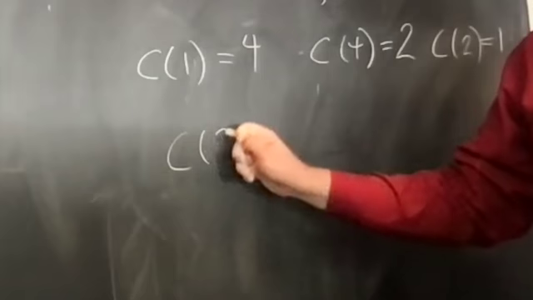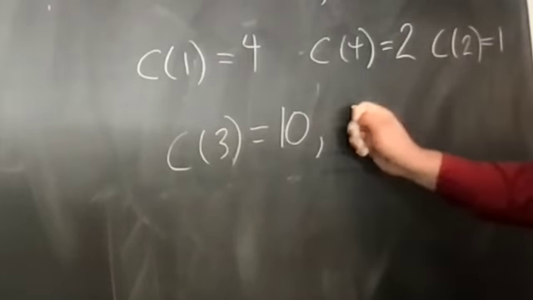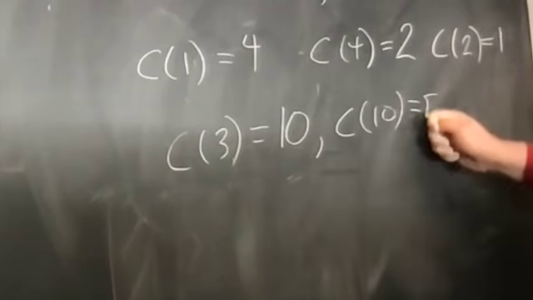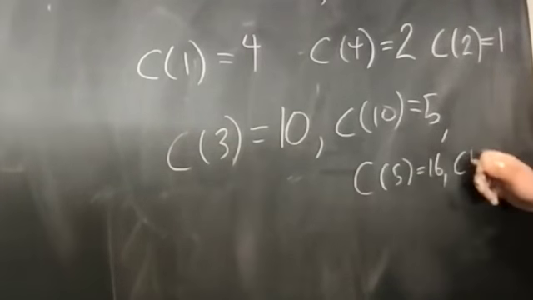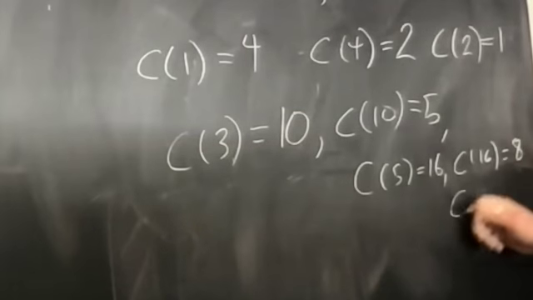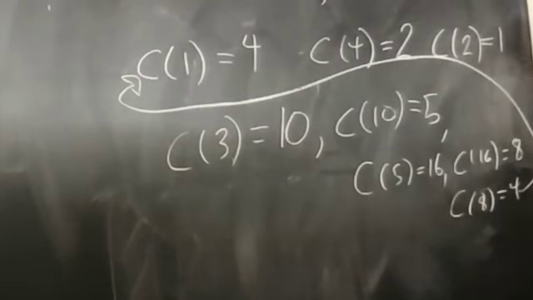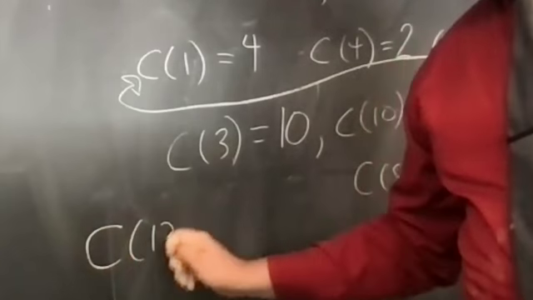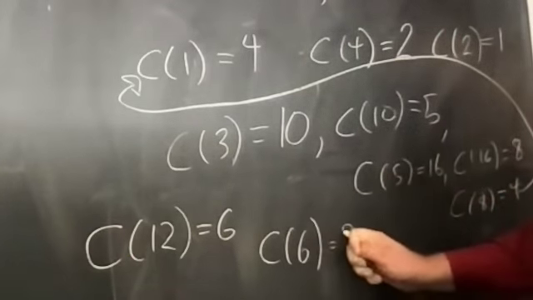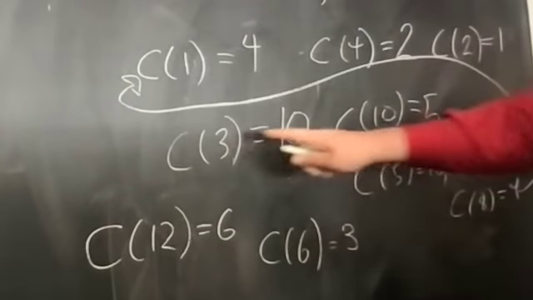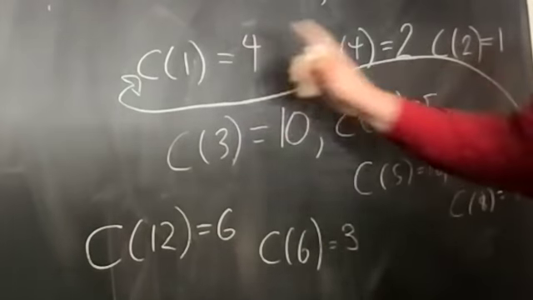C of 3 is 10, and then C of 10 is 5, C of 5 is 16, C of 16 is 8, and look where we're going. So we're in that 4-2-1 cycle. C of 12 would be 6, and C of 6 would be 3, and we already did C of 3. And we found that when we started with C of 3 equal to 10, that we traced this down and we ended up with a 4-2-1 cycle.